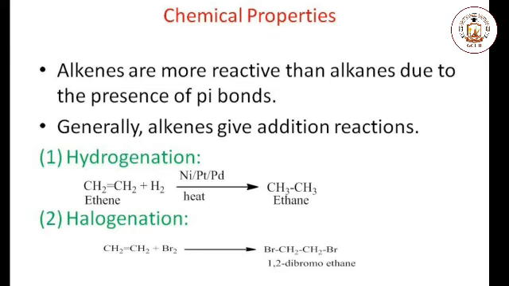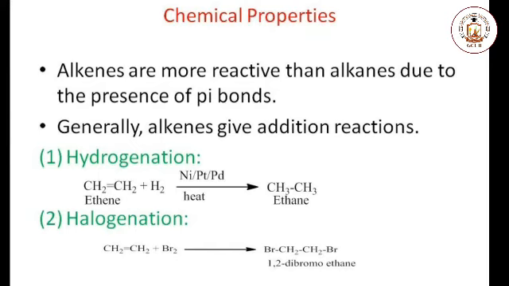First one is hydrogenation, the chemical reaction in which hydrogen is added to the alkene and alkane is formed. This chemical reaction is known as the hydrogenation reaction. In the given example, ethene, when treated with hydrogen in the presence of catalyst nickel or platinum or palladium, ethane is formed. During this reaction, heat is also given to the process.